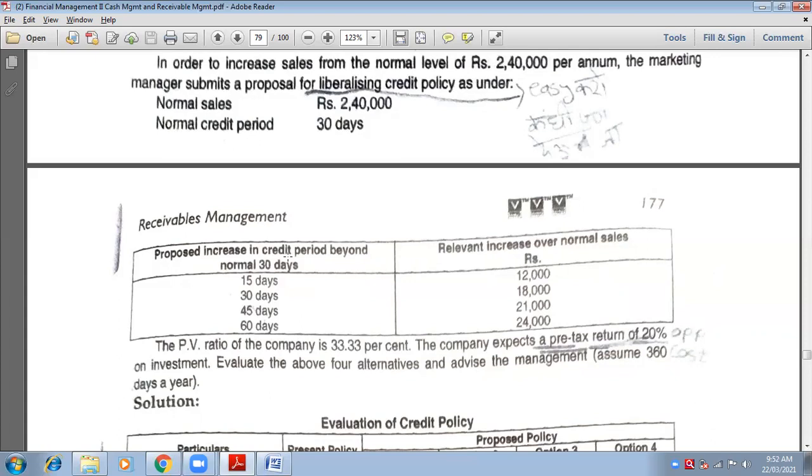So that becomes your liberal credit. Liberal means you are giving extra time to your customers. Liberal credit policy. Liberal means you are not too strict. You are very free. You are giving your customers a free period of time.